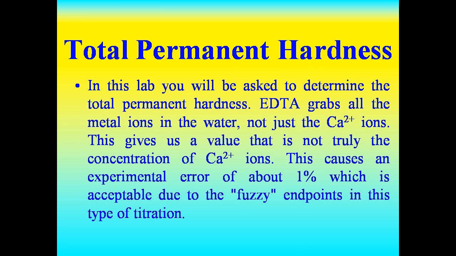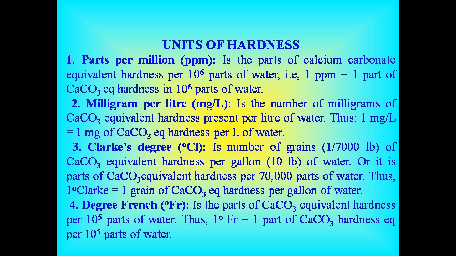Total permanent hardness. In this lab, you will be asked to determine the total permanent hardness. EDTA grabs all the metal ions in the water, not just the calcium ions. This gives us a value that is not truly the concentration of calcium ions. This causes an experimental error of about 1%, which is acceptable due to the fuzzy endpoints in this type of titration. Now, let us concentrate on units of hardness.